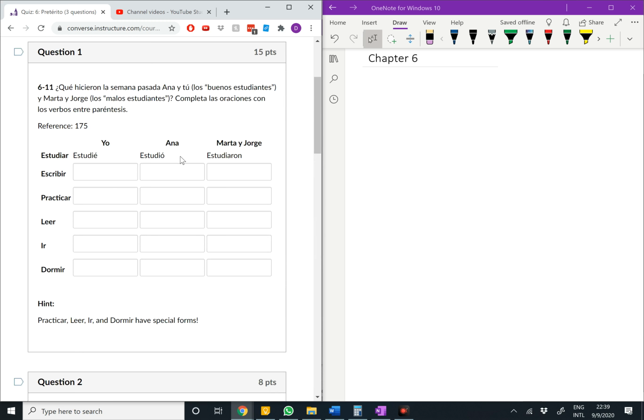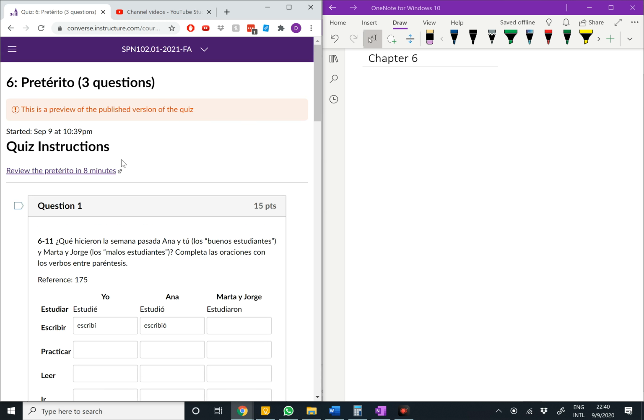Here in 6-11, this is a very, very straightforward question. All you're doing is conjugating the verb according to the subject. So yo estudié, yo escribí, etc., etc., all the way down. Ana escribió, etc. Remember, some of these have special forms. Practicar, leer, ir, dormir. All have special forms.